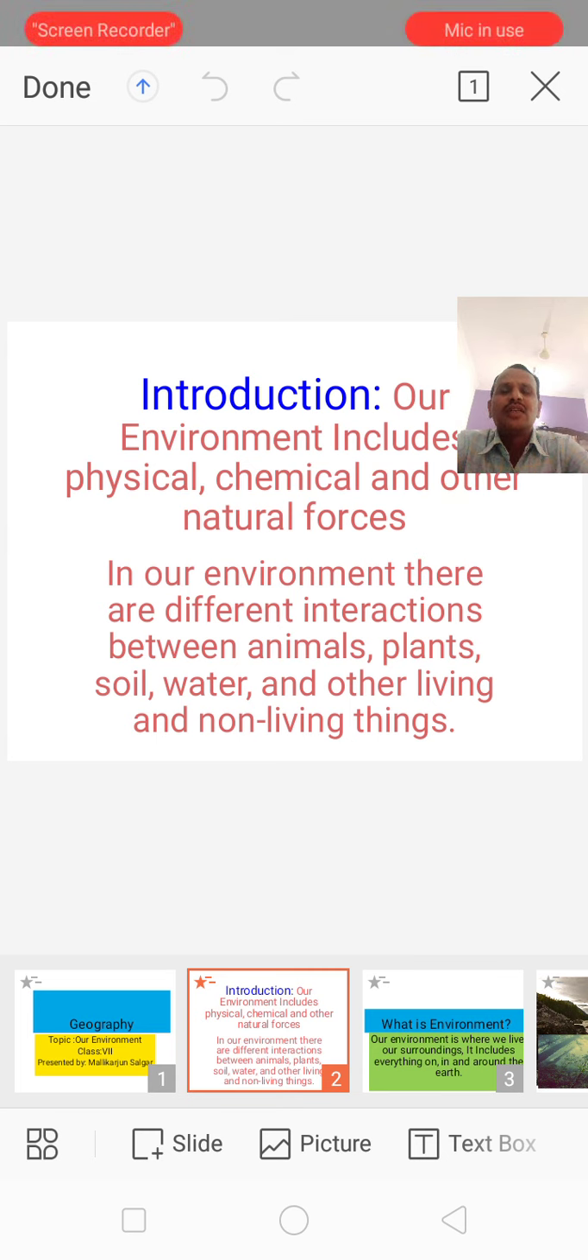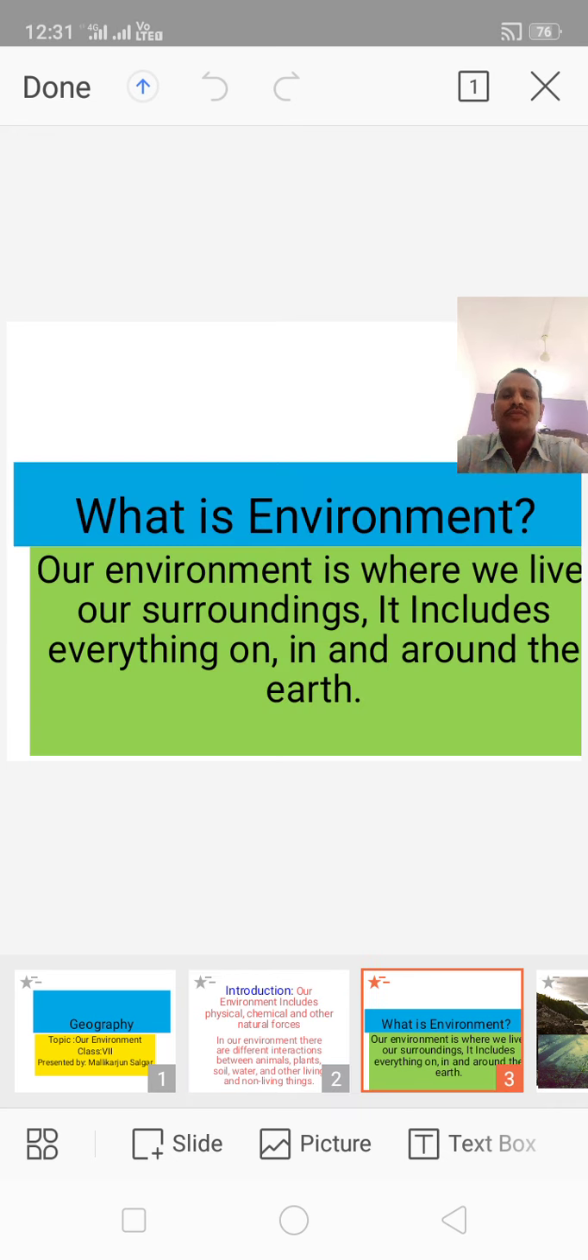Now let us see the next slide, that is the introduction of environment. Environment, as I already told you, is what we see in our surroundings. Here, the introduction says our environment includes physical, chemical, and other natural forces. In our environment, there are different interactions between animals, plants, soil, water, and other living and non-living things. Let us see the next slide.